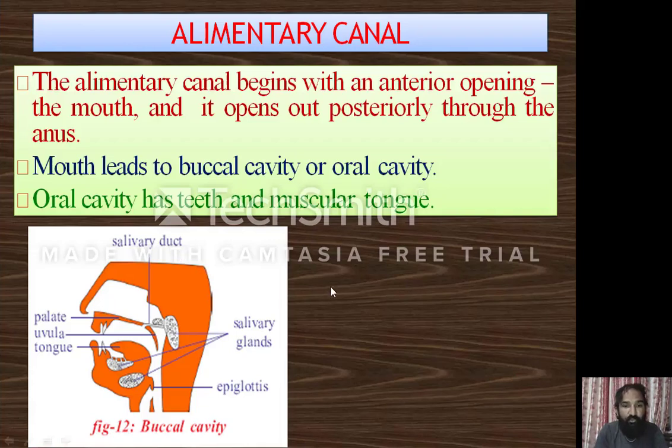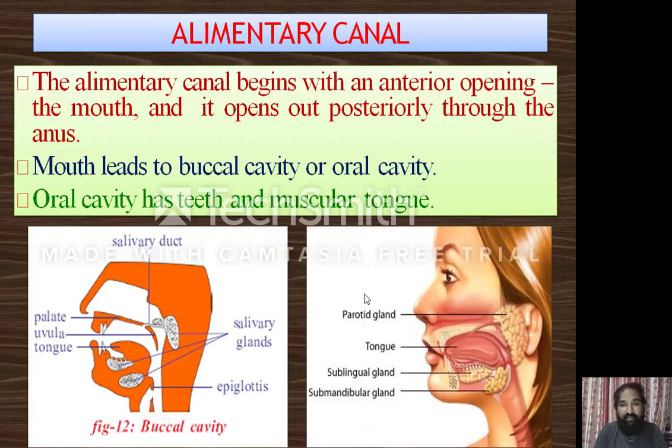I already told you there are three pairs of salivary glands. What are they? One is the parotid gland, which is located near the ear. The sublingual gland, which is located under the tongue. And the submandibular gland, which is located near the lower side of the jaw. These three salivary glands release saliva through the duct, and finally the saliva reaches your buccal cavity or oral cavity.